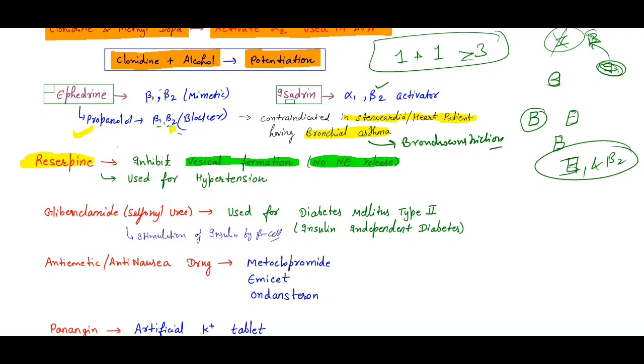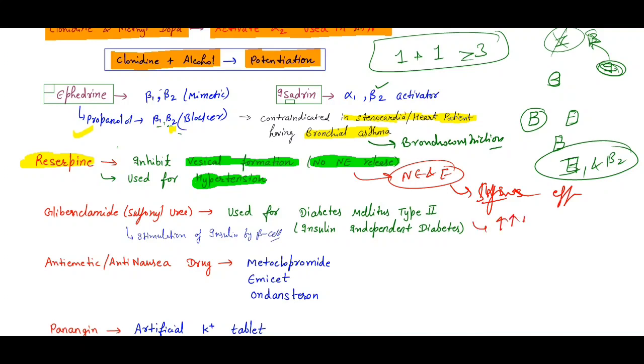And we know that epinephrine and norepinephrine have the sympathetic effect. They will increase the blood pressure. So if there is no norepinephrine release, there will be no hypertension and the blood pressure will decrease. That's why it's used for hypertension. Everyone knows this, right? Norepinephrine and epinephrine, or noradrenaline and adrenaline, have the sympathetic effect, and they increase the blood pressure.